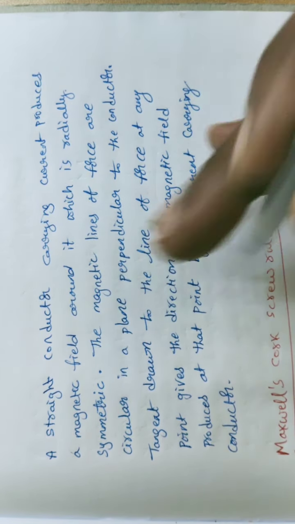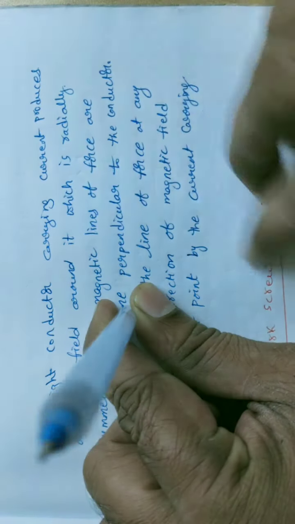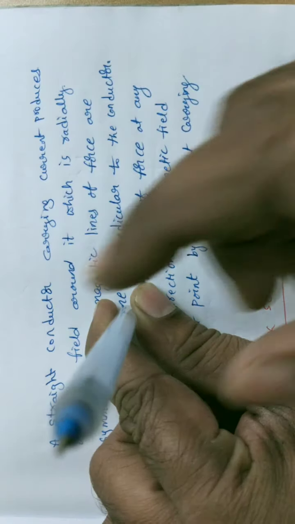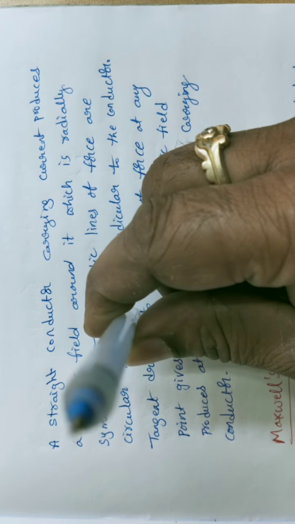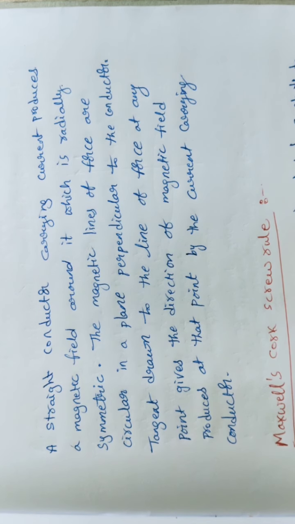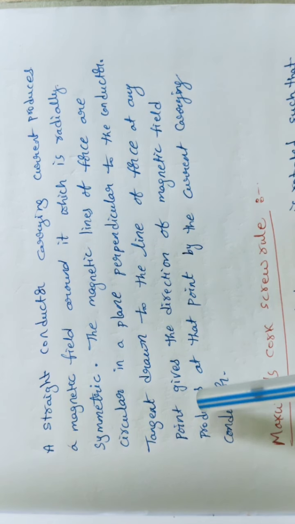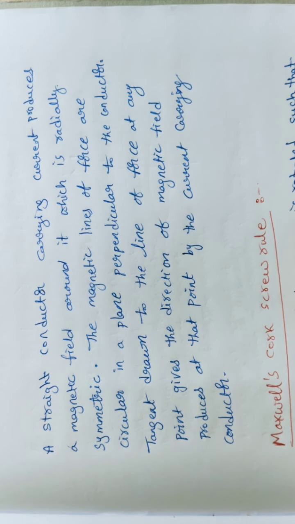Here the conductor is present, and current is passing in this direction, so around it, in circular paths, magnetic field lines will be developed. Is it clear, students? All understood this? So the magnetic lines of force are circular, in a plane perpendicular to the conductor. A tangent drawn to the line of force at any point gives the direction of the magnetic field. For finding the direction at a particular location, we can draw tangents, and with the help of the tangents we can identify the direction of the magnetic field at that point.